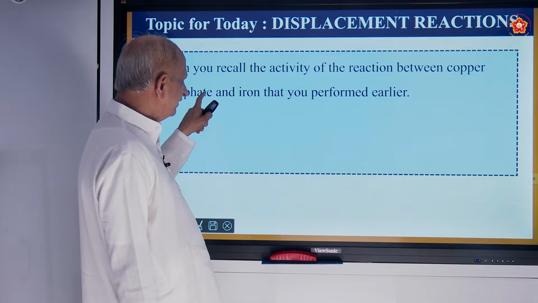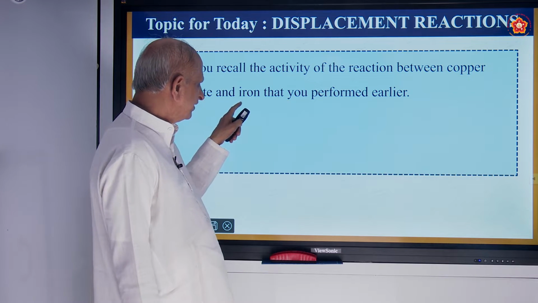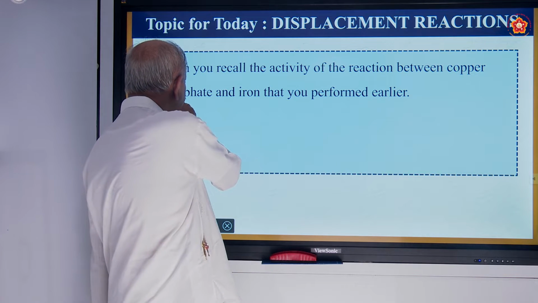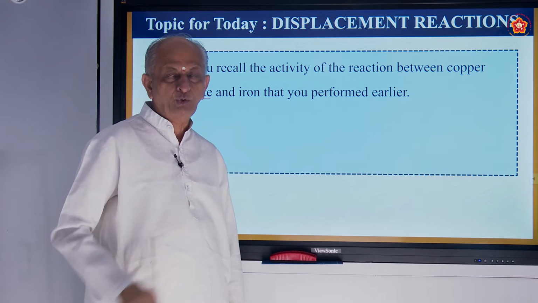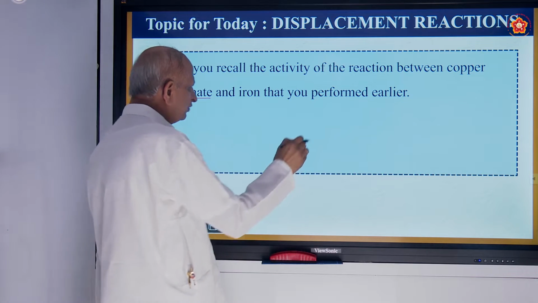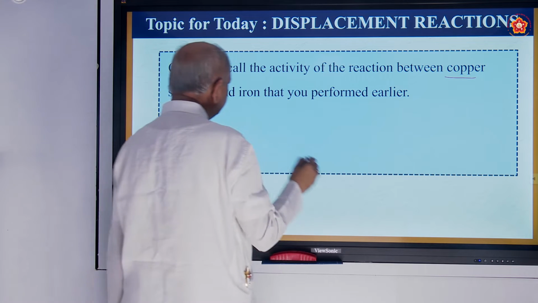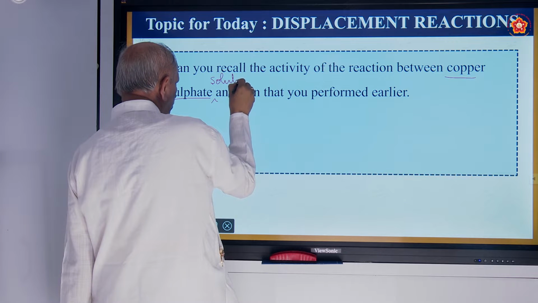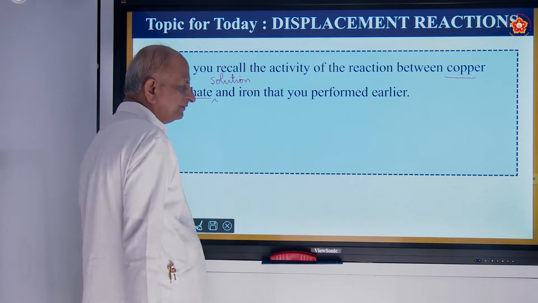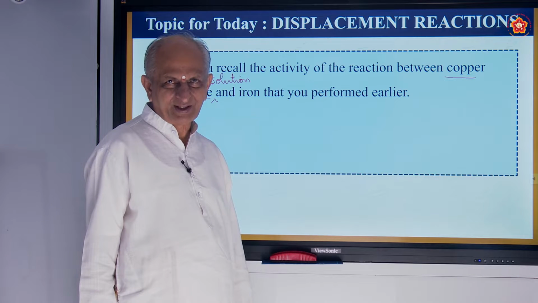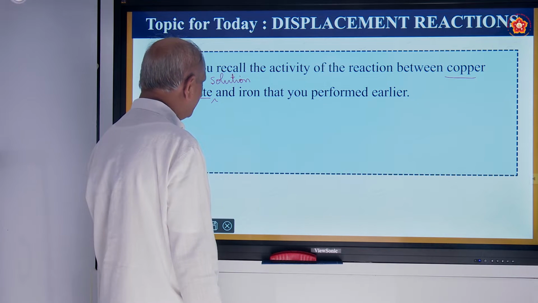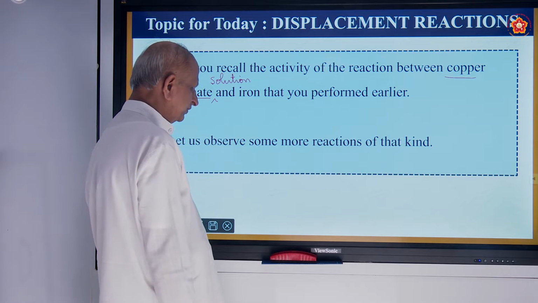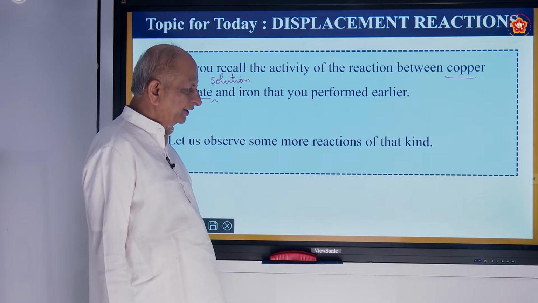So, can you recall the activity of the reaction between copper sulfate and iron that you performed earlier? What is the color of copper sulfate? Blue color. And here copper sulfate does not react in solid; you must take copper sulfate solution. What is the color of iron? Iron is somewhat brownish in color, correct? So when iron is added to copper sulfate, the displacement reaction takes place. Of the same type, we will see some more experiments on this.